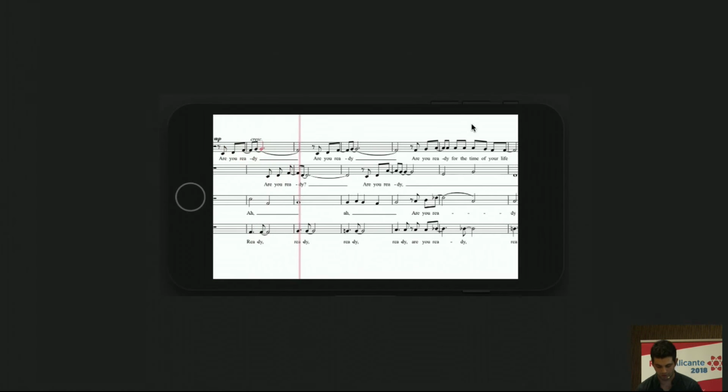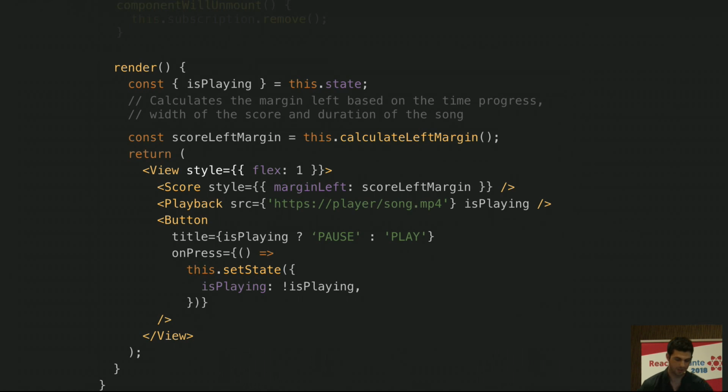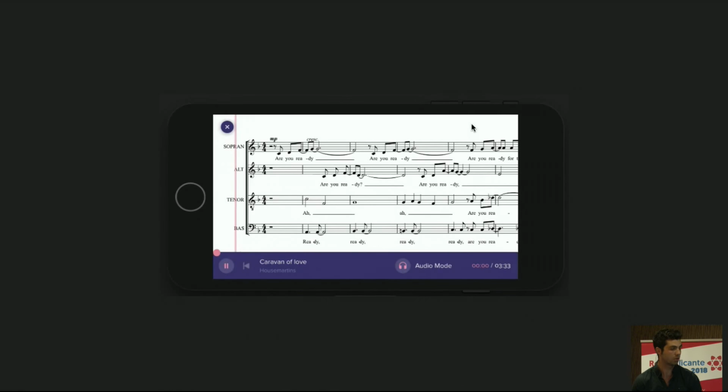I forgot. OK, wait a second. Because I forgot to plug in the audio. That was bad. Let's see if it automatically uses the external one.